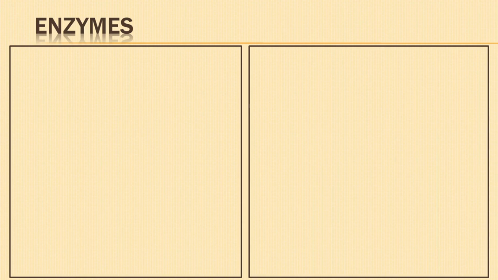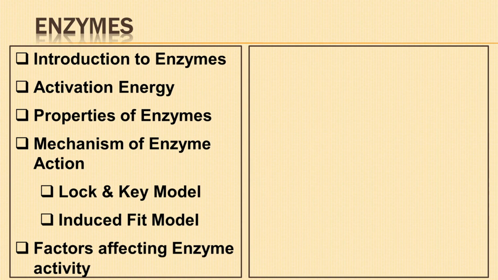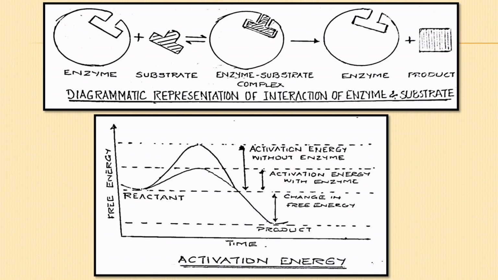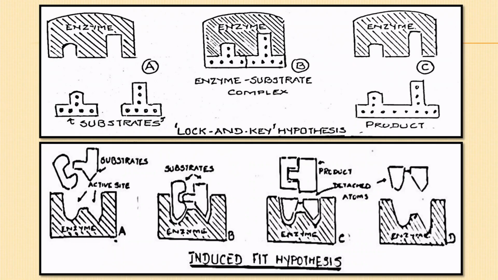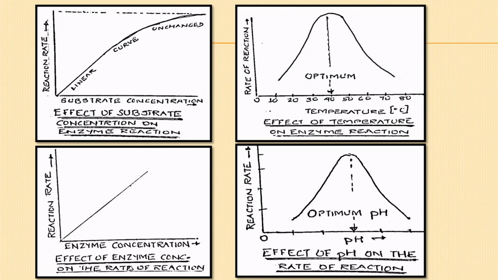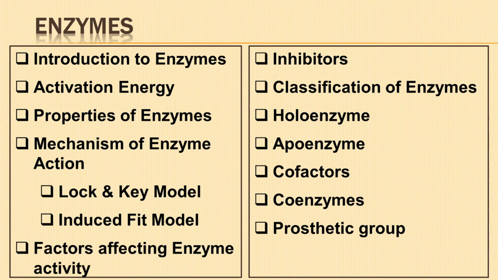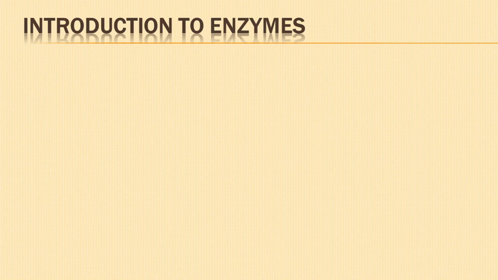Hello. In today's video, we shall learn in detail about enzymes. By the end of this video, you'll have a clear understanding about the properties of enzymes and activation energy, mechanism of enzyme action, factors affecting enzyme activity, types of inhibition, and classification of enzymes along with holoenzyme, apoenzyme, and cofactors. Let us begin with the introduction to enzymes.